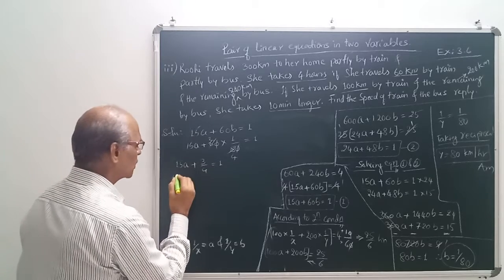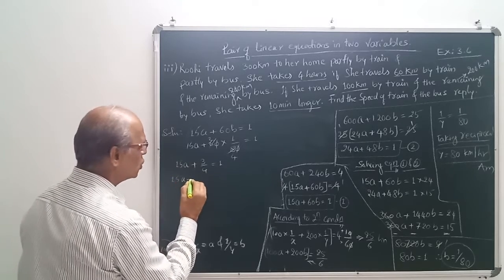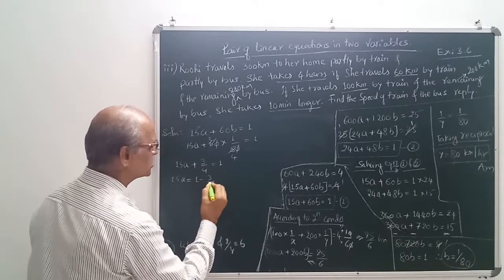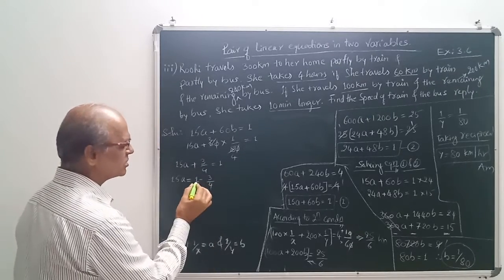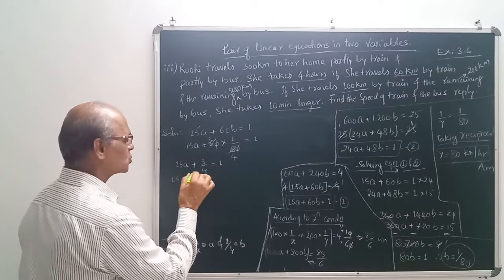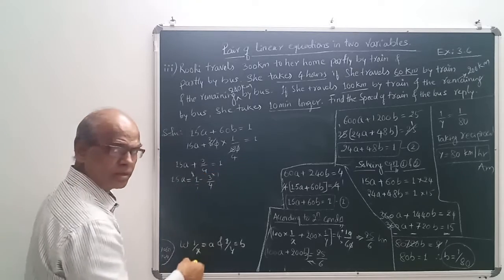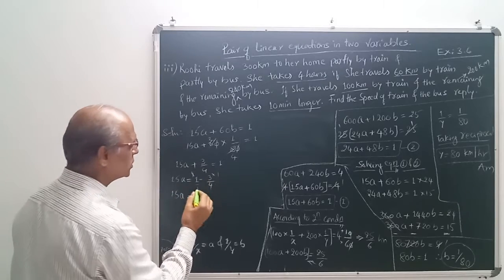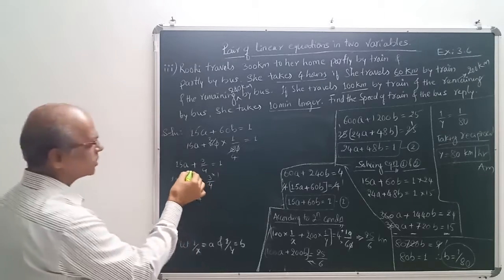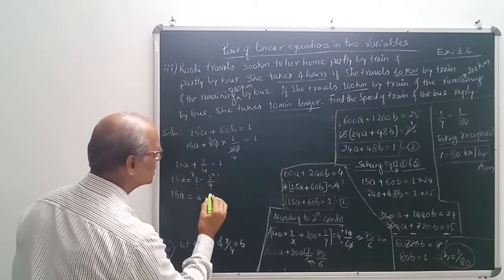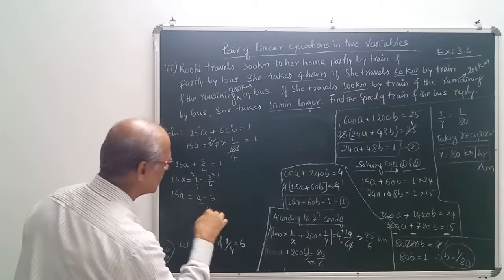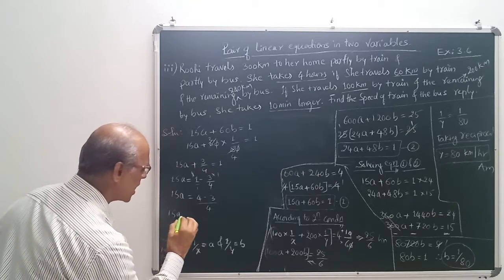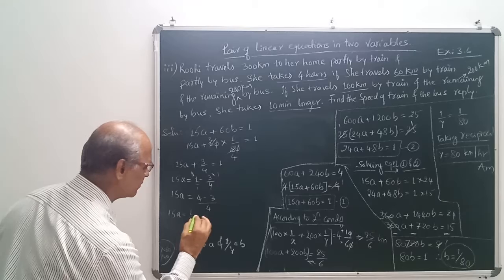Anything is okay. So 15a is equal to 1, send this to the right hand side, the minus becomes 3 by 4. Now here LCM is 4, so 1 into 4, 4 into 1. That means 15a is equal to 4 minus 3 divided by your LCM 4. That means final value will be 15a is equal to 4 minus 3 is 1 by 4.